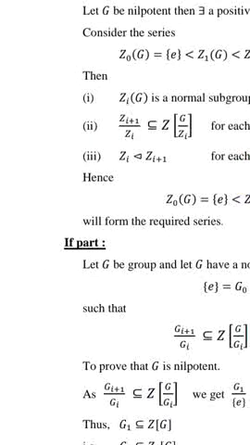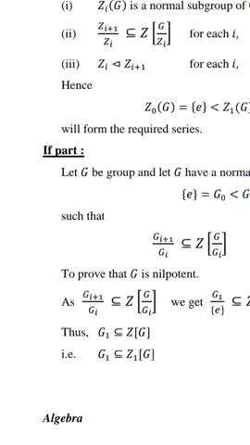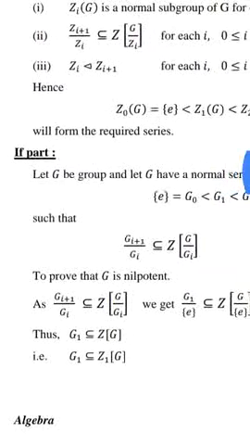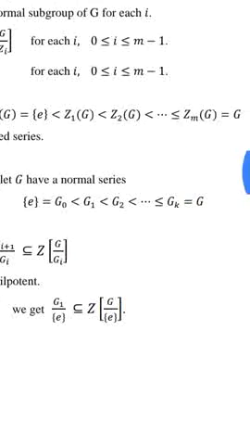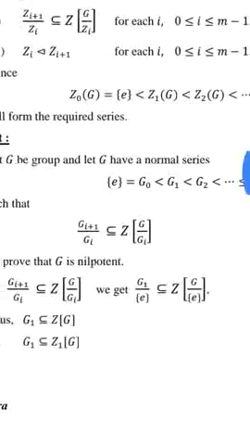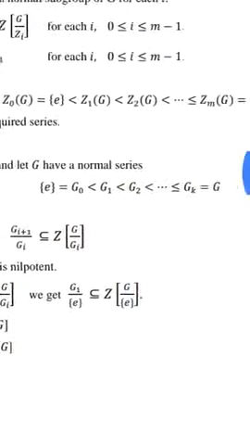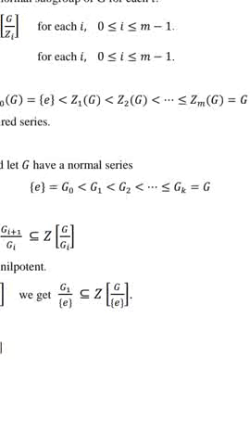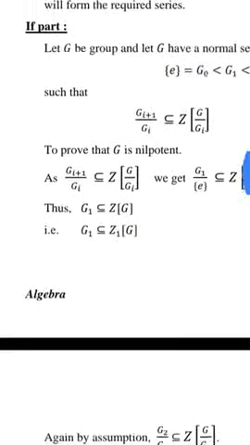Zi is normal in Zi+1 for each i, 0 ≤ i ≤ m−1. Hence Z0(G) = {e} ⊆ Z1(G) ⊆ Z2(G) ⊆ ... ⊆ Zm(G) = G. This shows that this is the required normal series. Now we have to prove the converse part.